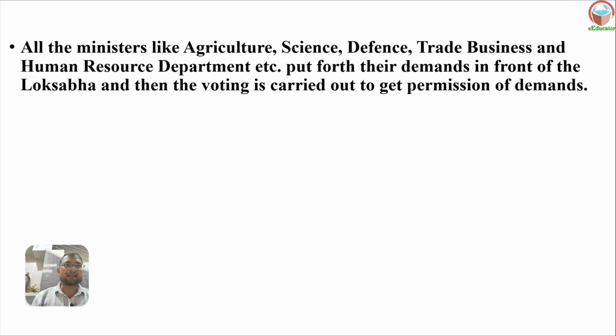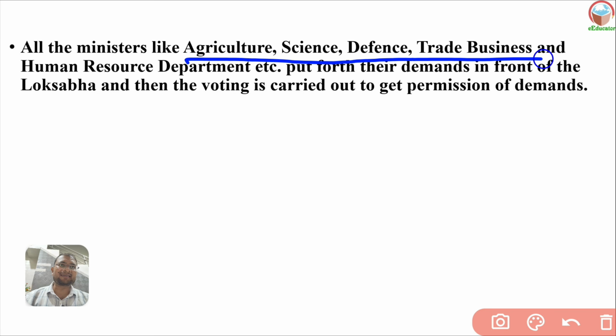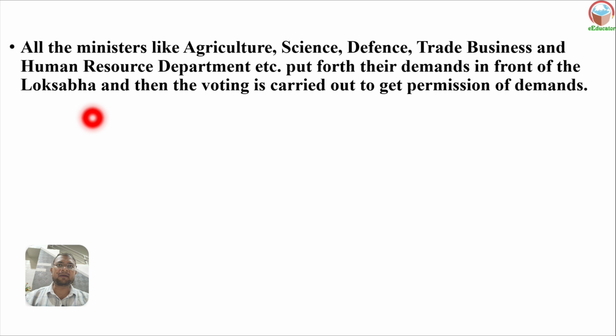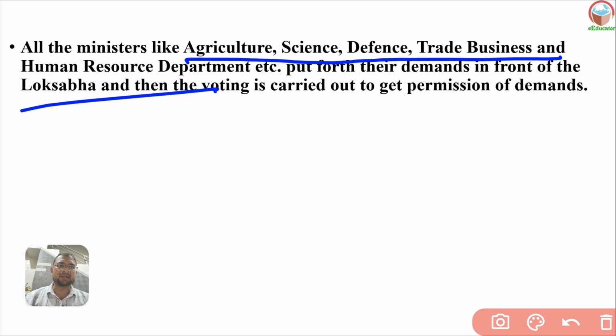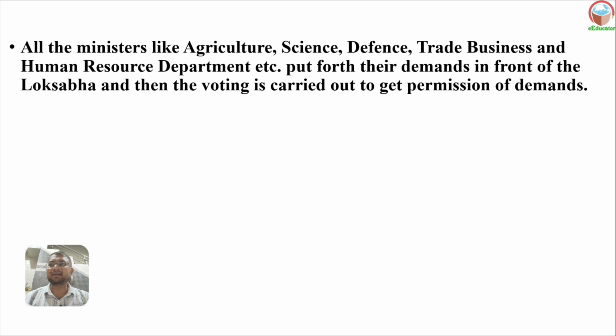All the different ministers sitting in the parliament put forth demands for their departments. So the agriculture minister, science, defense, trade, business, and human resource departments put forth their demands in front of the Lok Sabha, and then voting is carried out to get permission for the demands, whatever money is demanded, for the development of their departments.